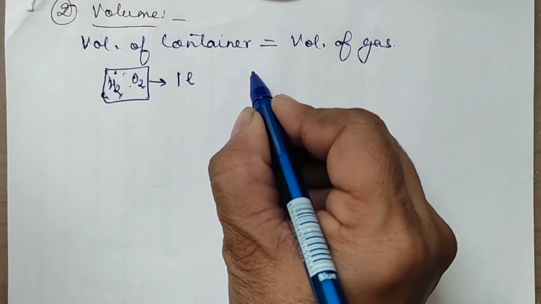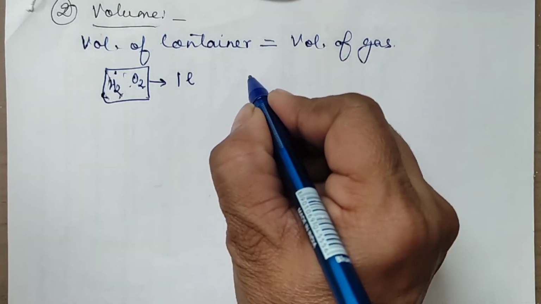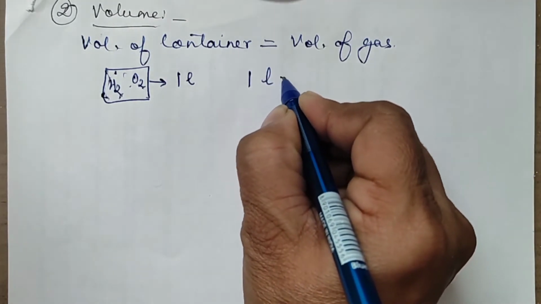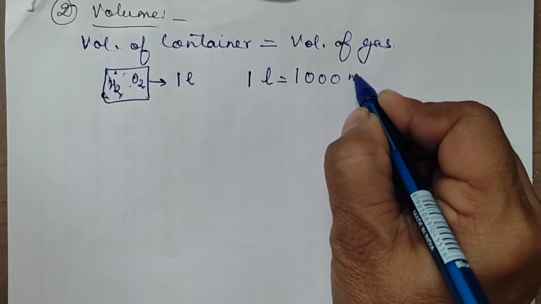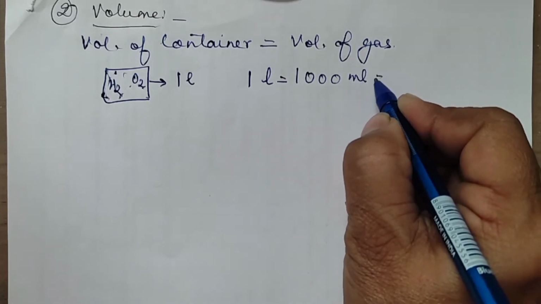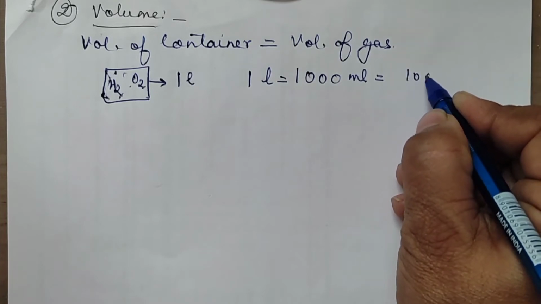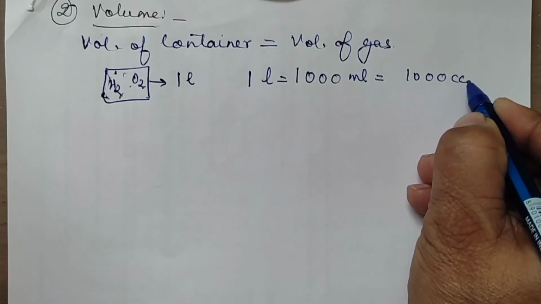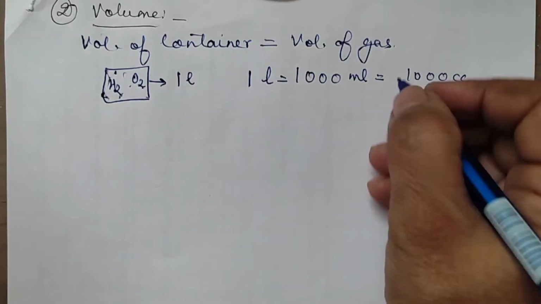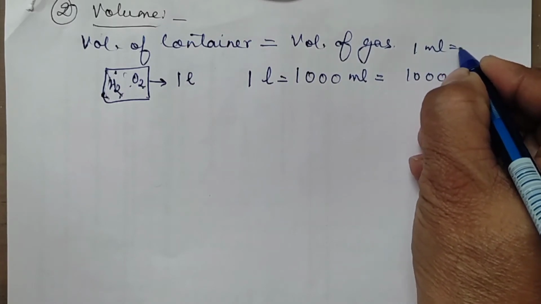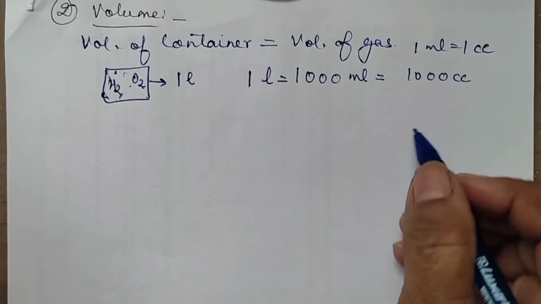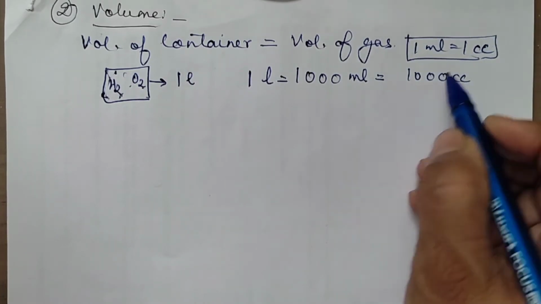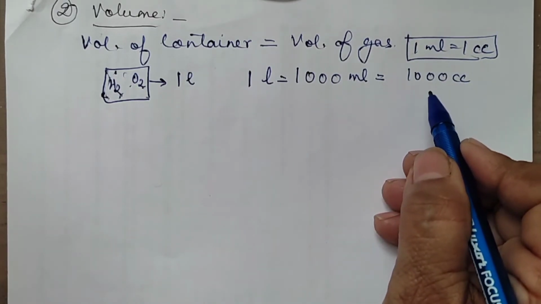Okay. Now, what units normally we take? Normally we take the unit of the volume as liter. We say 1 liter in terms of ml, it is equal to 1000 ml. That also we can write as 1000 centimeter cube, because we know that 1 ml is equal to 1 centimeter cube. So we can also write that 1000 ml is 1000 centimeter cube.